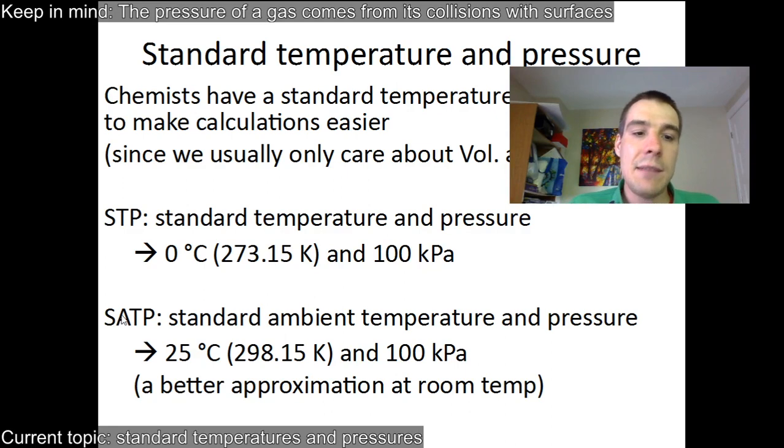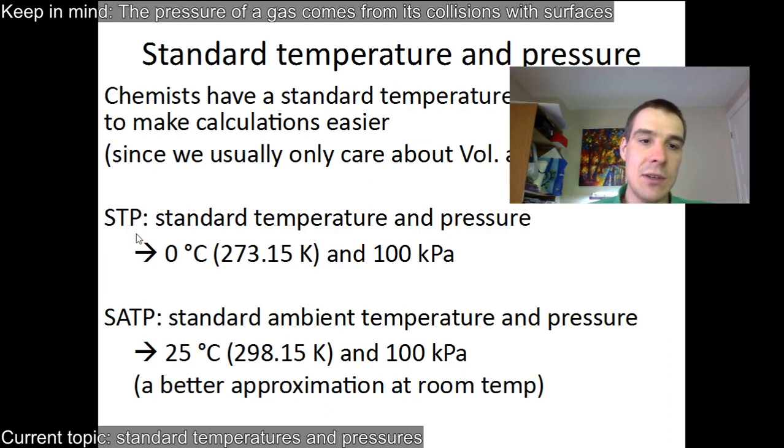Or standard ambient temperature and pressure, which is 25 degrees Celsius, which is easier to hit in a lab, right? And your lab's probably about 25 degrees Celsius already, and still 100 kilopascals. So still a little bit lower than your typical pressure, but that's fine. But yeah, those are standardized. It's one of those things like the mole, where it only has power if everybody agrees on what it is. So you'll see STP and SATP a lot.